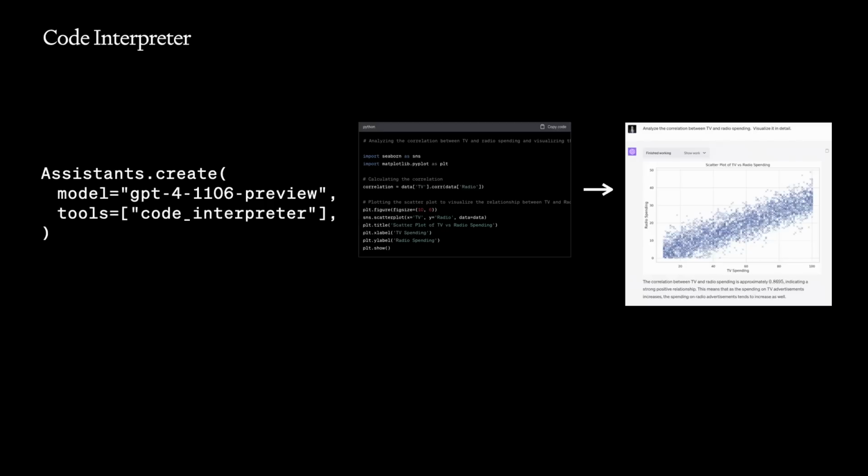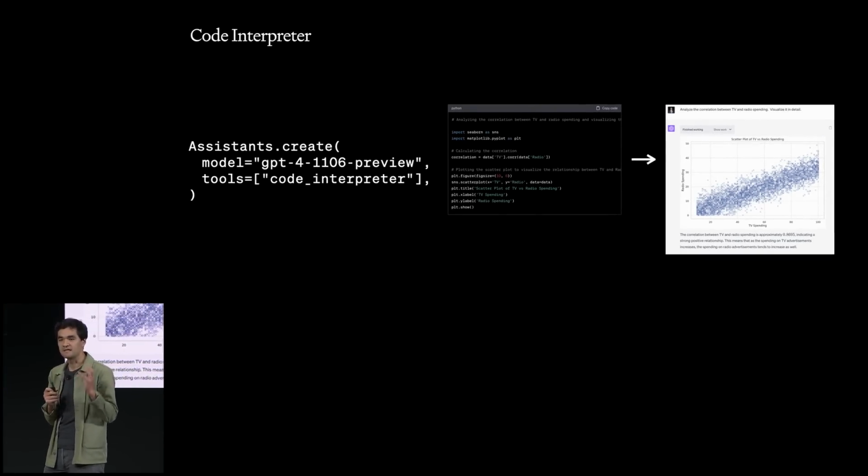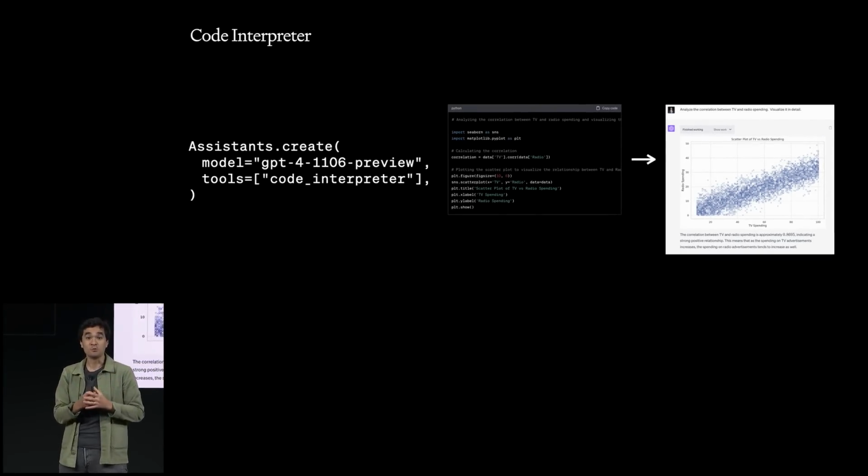On top of these API primitives, we are super excited to release a few tools. The first tool is Code Interpreter. Most of you are already familiar with Code Interpreter in ChatGPT. Code Interpreter allows the model to write and run code in a sandboxed, safe environment. It can perform math, it can run code, it can even process files and generate charts on your behalf. It's pretty magical when you think of it. Code Interpreter can write and run code on your behalf. And so with the Assistants API, your applications will now be able to call Code Interpreter directly and get its outputs directly in the API. Pretty cool.